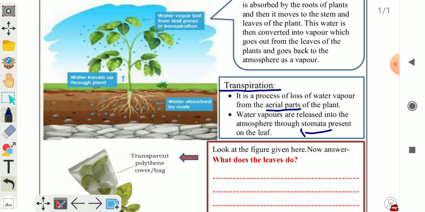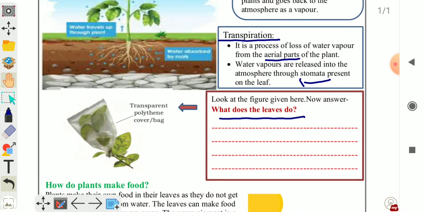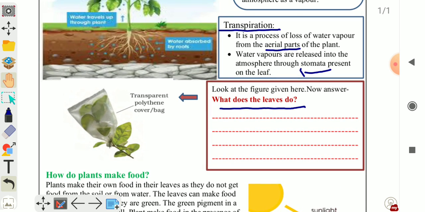Now look at the figure given here and answer. What do leaves do? Here a picture is given to you. In this picture a plant branch is covered with polythene and this shows the process of transpiration.